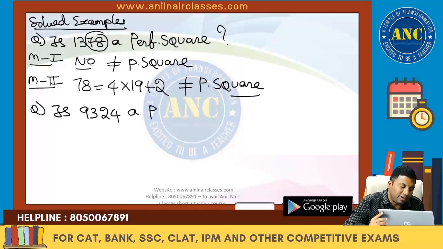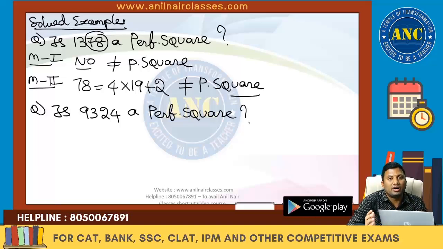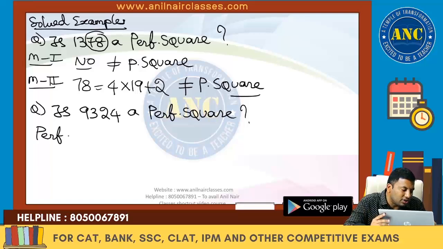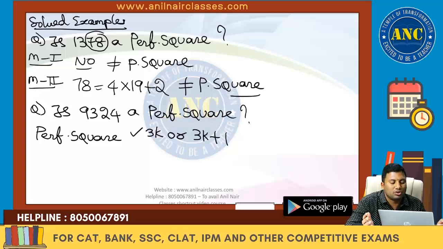Is 9324 a perfect square? Now listen carefully. Any perfect square is of the form either 3k or 3k plus 1. When this concept is used, you take it as 9324. A perfect square will always be of the form 3k or 3k plus 1. If it is of the form 3k or 3k plus 1, it may or may not be a perfect square. That is what I wanted to tell you.